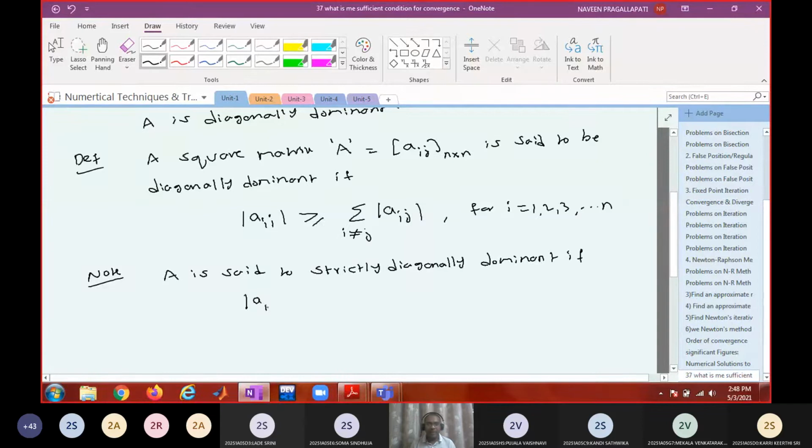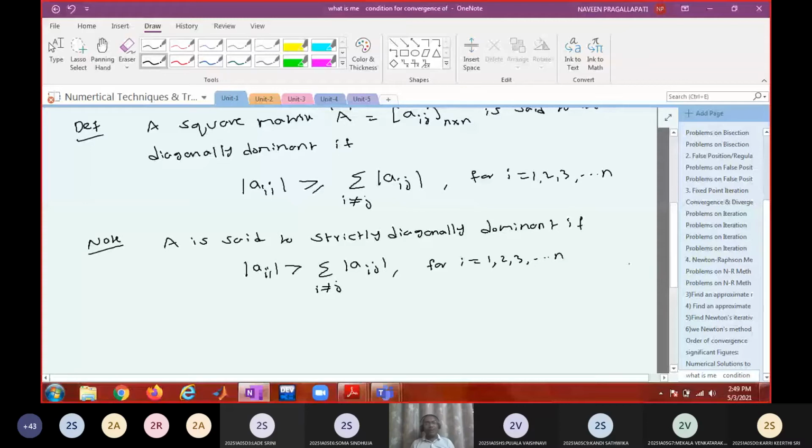That means the modulus of Aii is greater than the sum of modulus of Aij, i not equal to j. Do you agree? It is clear that strictly dominant means dominant, but dominant need not be strictly dominant. Am I right?